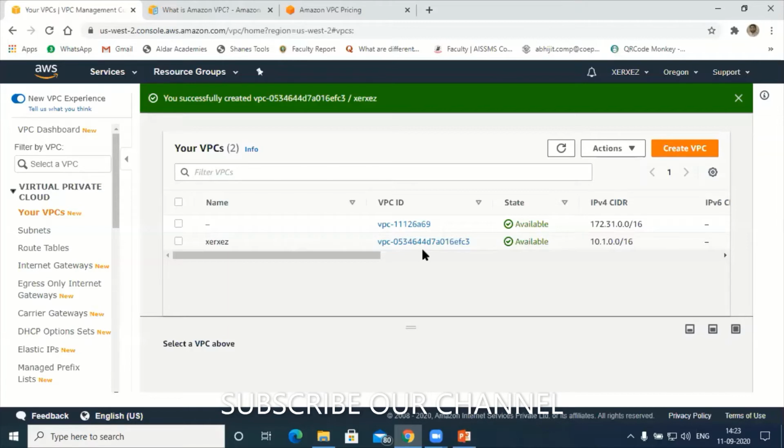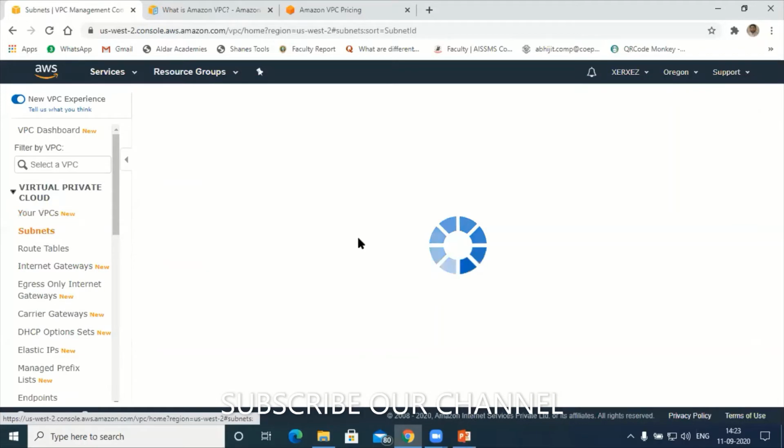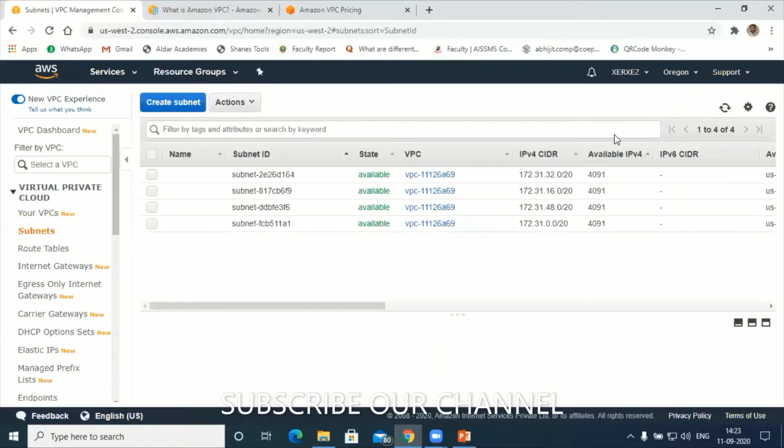Okay, so to do that, first and foremost, I need to create the servers inside my VPC. Generally we use a subnet. Hit on subnet. See, as far as the Oregon region is concerned, I already have 4 subnets. That means inside Oregon, I have 4 data centers. Now let's create the servers one by one. To create sub servers inside the VPC, just hit on create subnet.